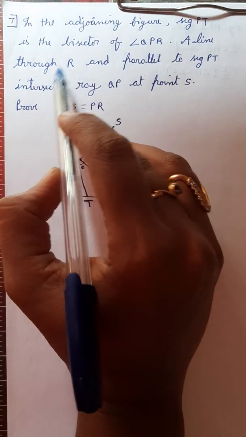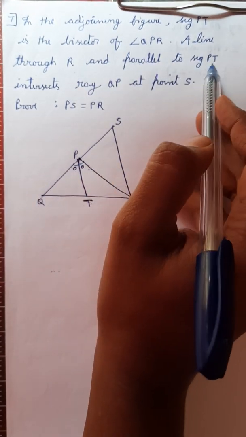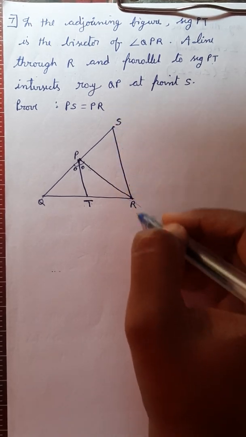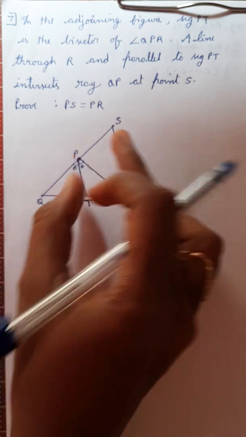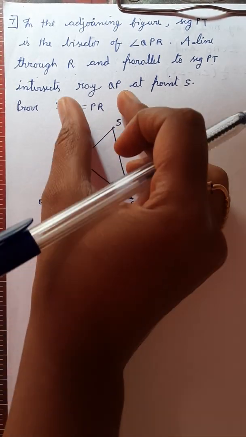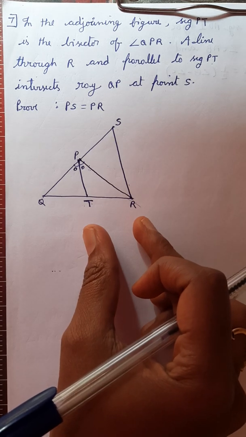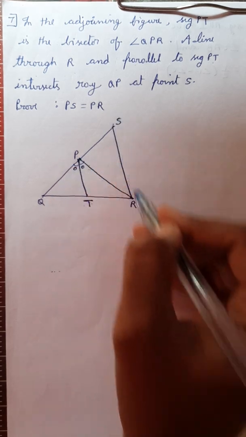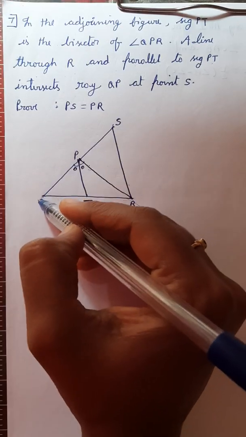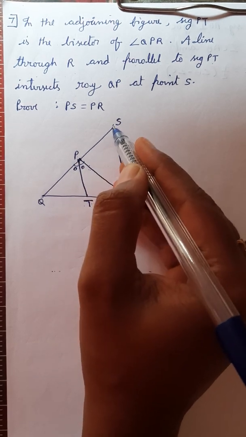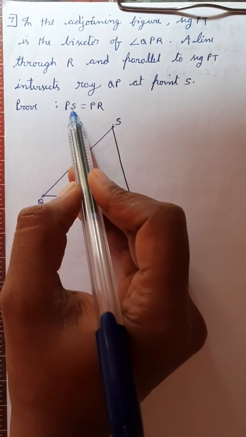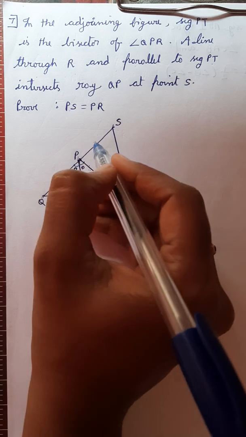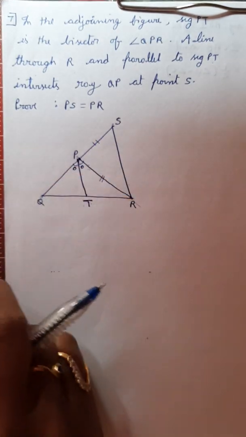Next, a line through R and parallel to seg PT. This line passing through R and PT are parallel, and the line intersects the ray QP at point S. Ray means it goes continuously till S. So what to prove here? PS is equal to PR. These two are equal. This is the aim to prove.